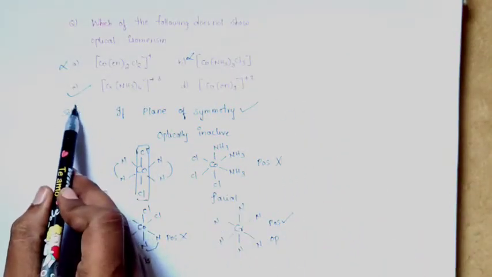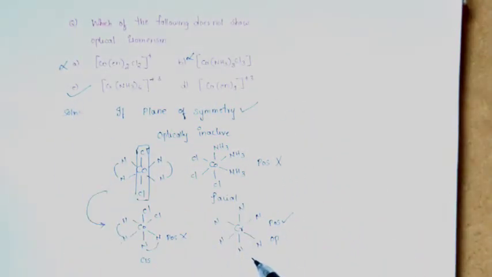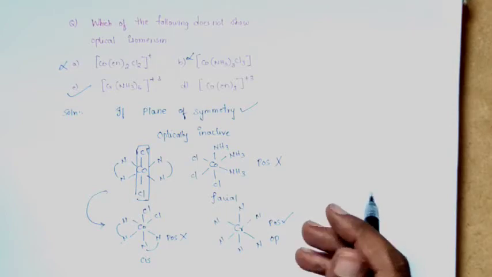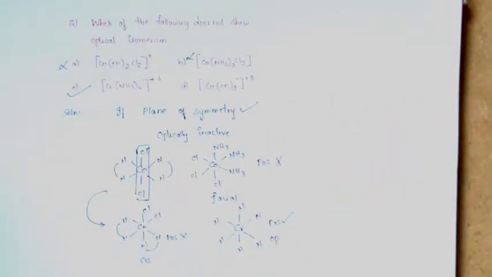They have asked which do not show it at all. If you check option C, it is completely surrounded by ammonia ligands. There is no chance of formation of cis or trans, or facial or geometrical isomers. So option C would be the correct answer.